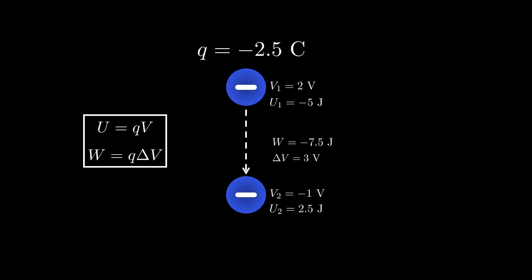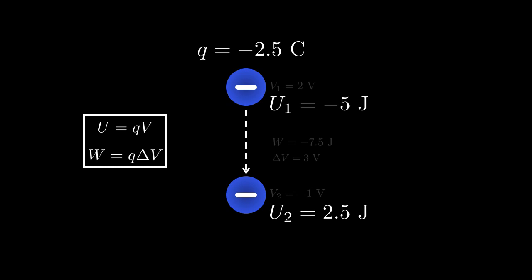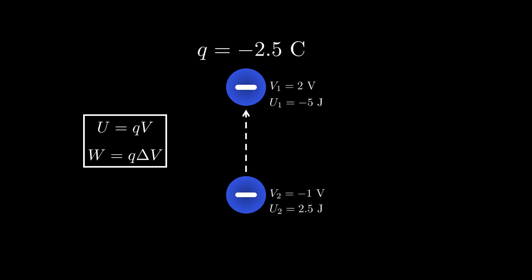But there is an issue here. The charge is moving from lower potential energy to a location of higher potential energy, which is not spontaneous. That's why work here is negative. This negative value implies that we will not get any energy out of this process. Rather, we will have to put some energy into the system to make this happen. So the charge will spontaneously move from the lower position to the higher position instead.